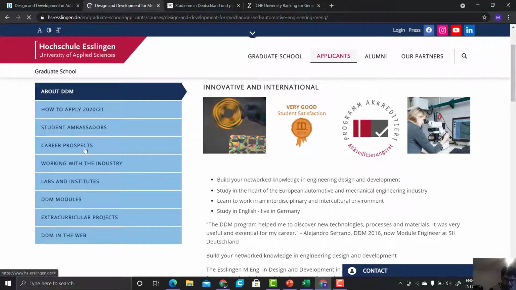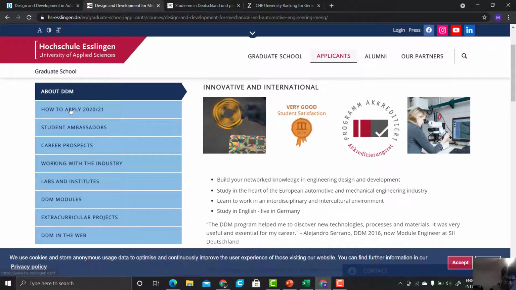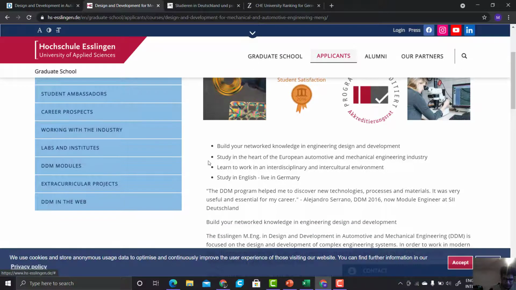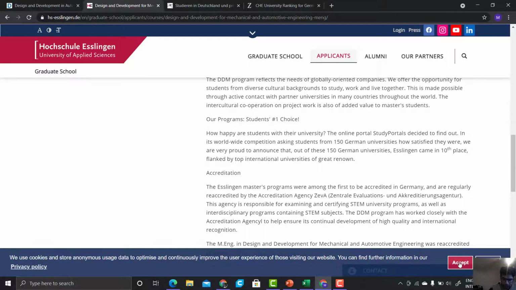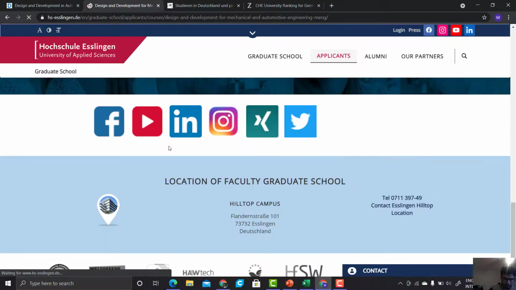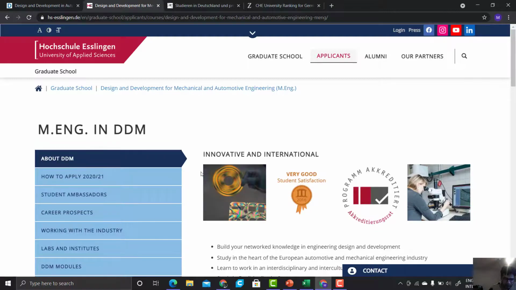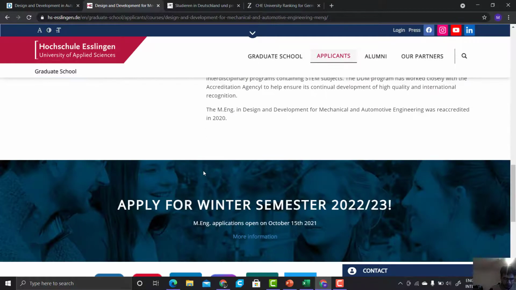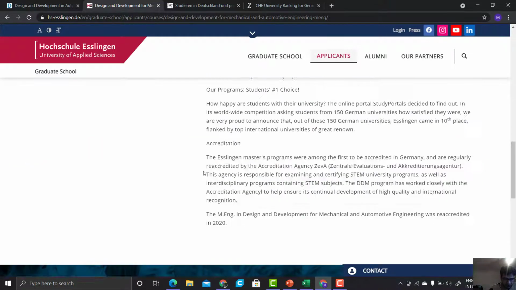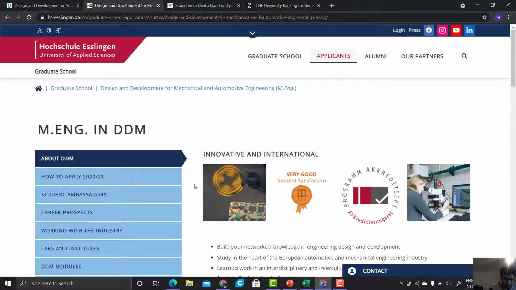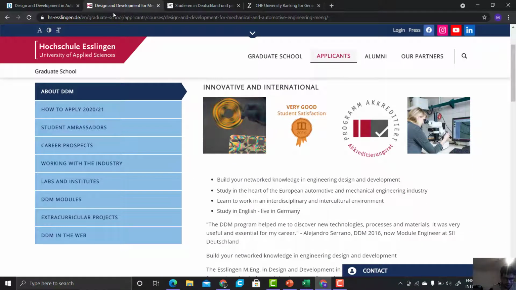Here you can check all information about this course, how to apply and career prospects, about their modules, and detailed insights on their modules and course. So this is how you have to check your course in a very detailed manner before selecting and applying, to see whether you are eligible or not. So this is how you need to shortlist.